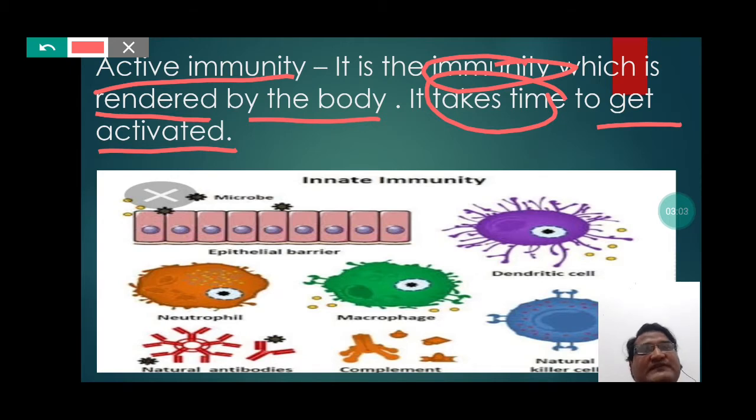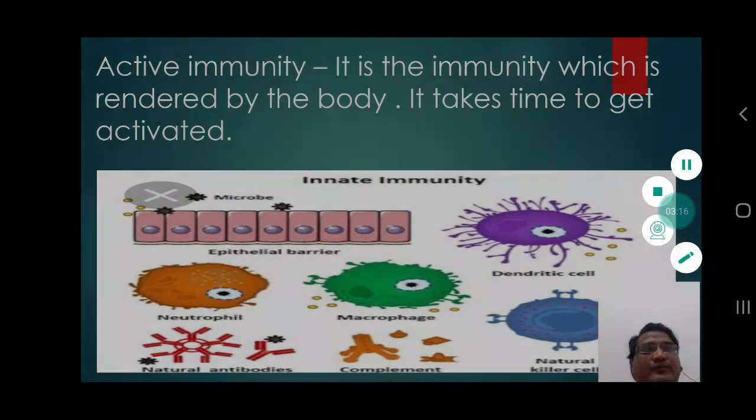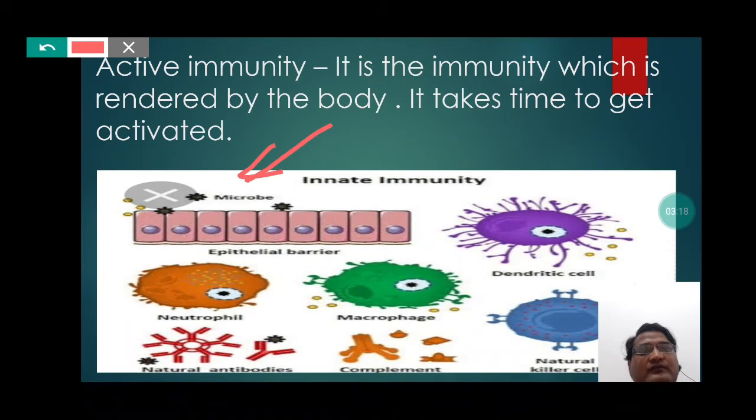So students, this concept of active immunity we can understand with the help of this picture, where you can notice the cells and the microbes which are infecting the cells.